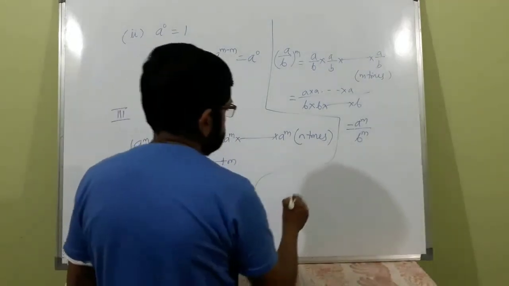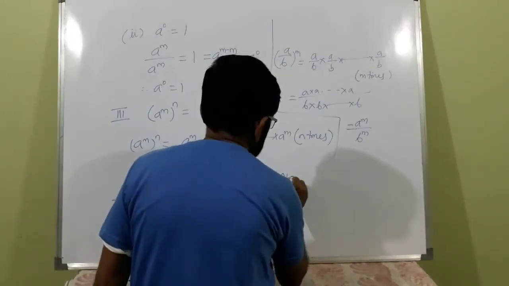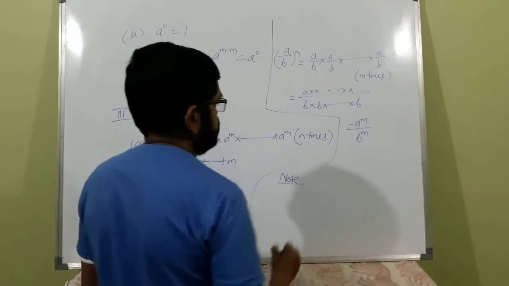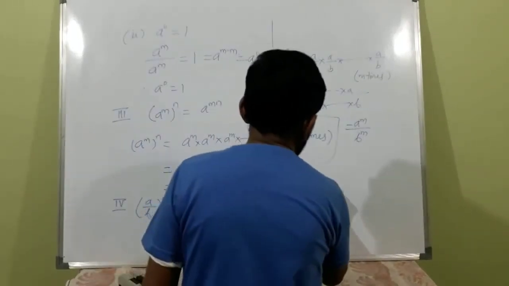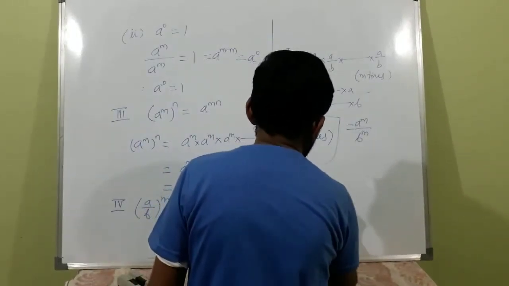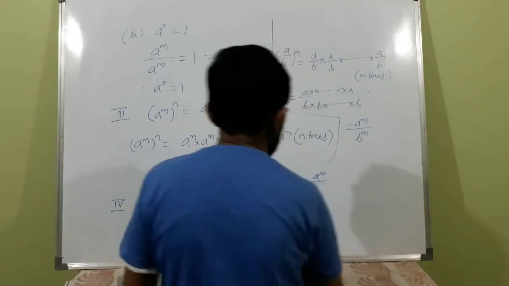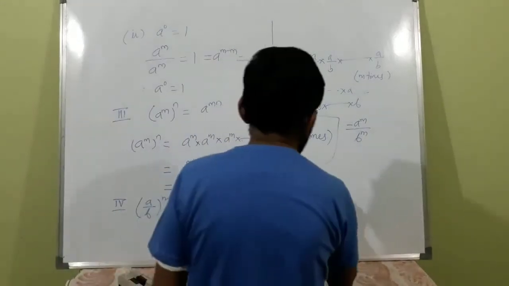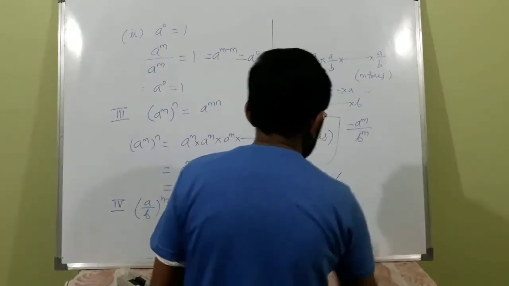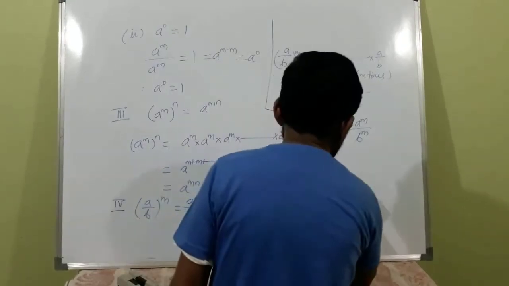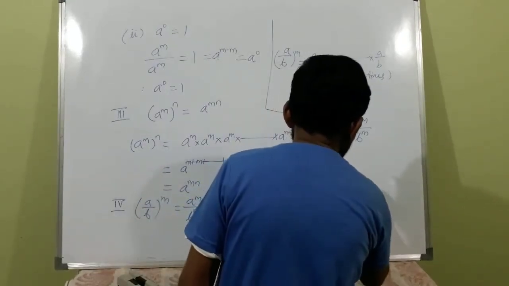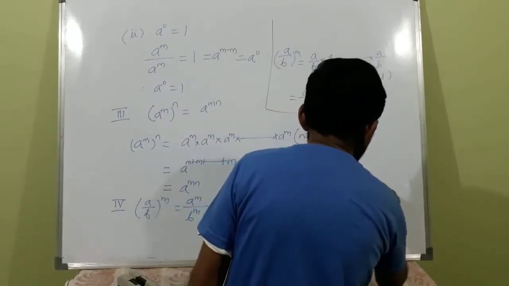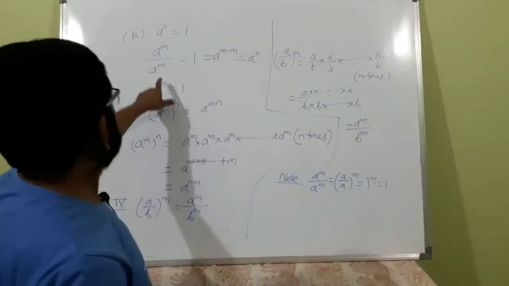One result from this is a raised to m divided by a raised to m is equal to (a by a) raised to m, or 1 raised to m is equal to 1, or you can use this also.